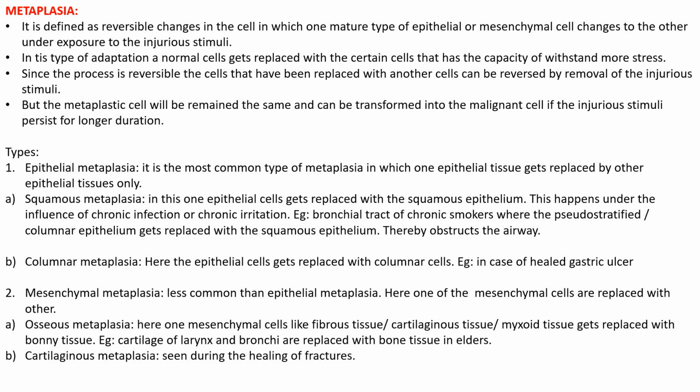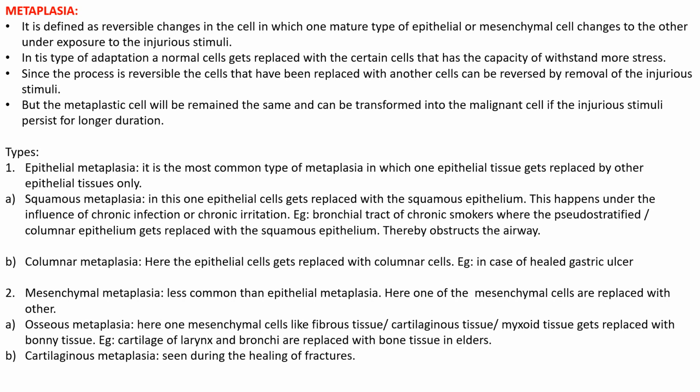Mainly the cartilage of the larynx and bronchi are replaced with bony tissues in adults. Whereas in other cases, cartilaginous metaplasia, suppose you are taking the example of a fracture, if there is healing in the fracture, the healed region gets replaced with cartilaginous tissue, then the cartilaginous tissue later on will form the osseous tissue, that is bone. So these are the examples.